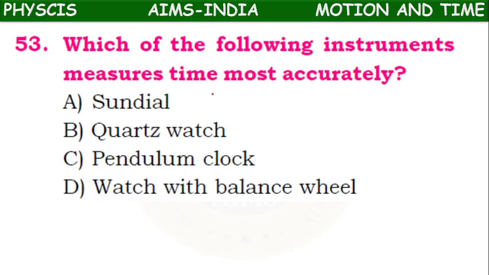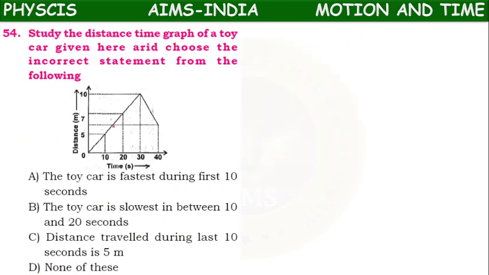Next. Which of the following instruments measures time most accurately? Nowadays we have quartz watches, like digital watches, which can measure the time accurately. So B option is the right answer.